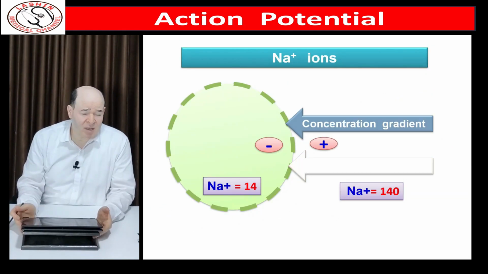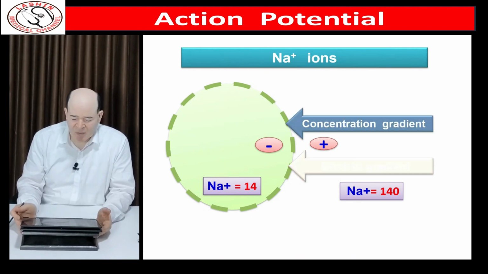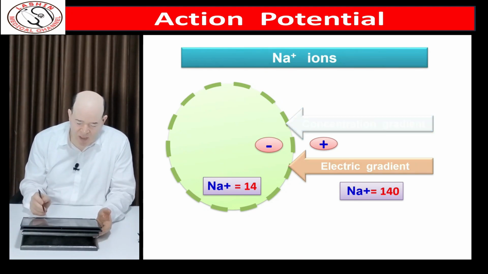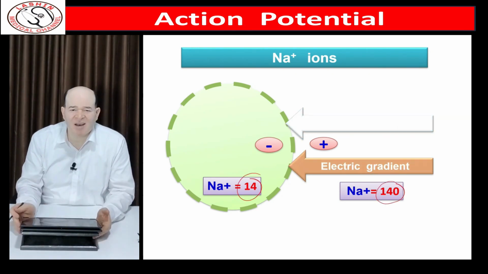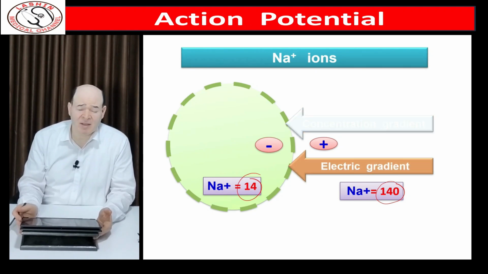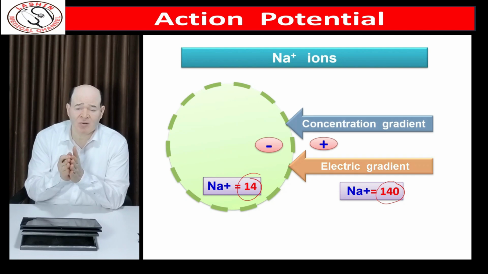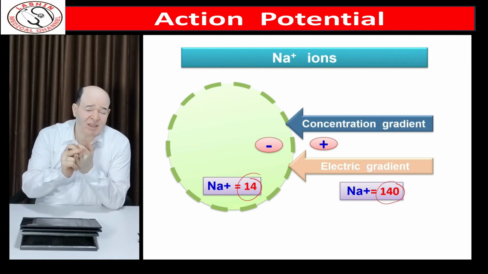The most suitable ion to produce a very rapid depolarization is sodium. Why? Because the concentration of sodium outside is about 10 times the concentration inside. Also, sodium is positive while the inside is negative. We know well that ions are controlled by concentration gradient and electrical gradient.